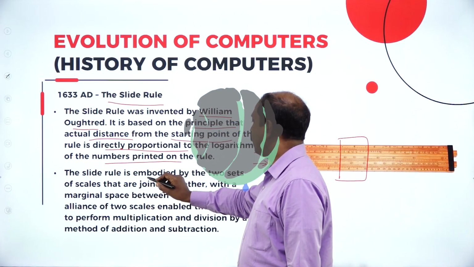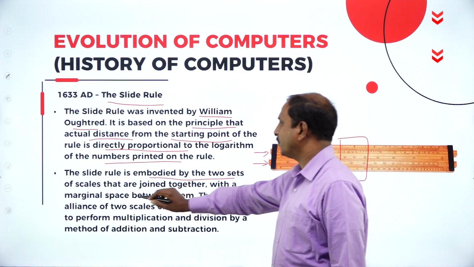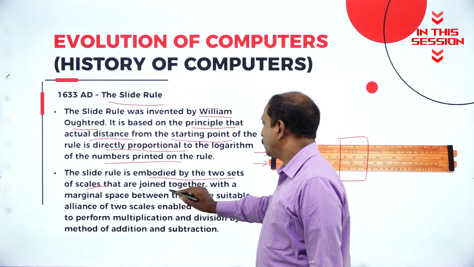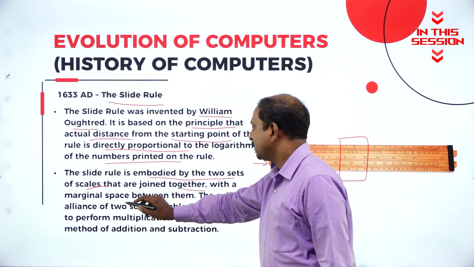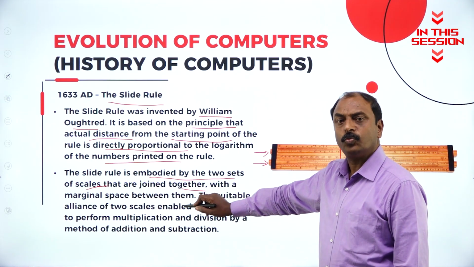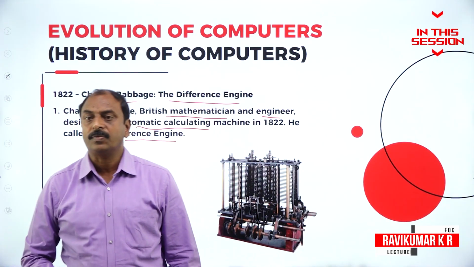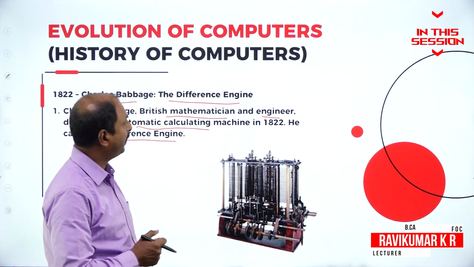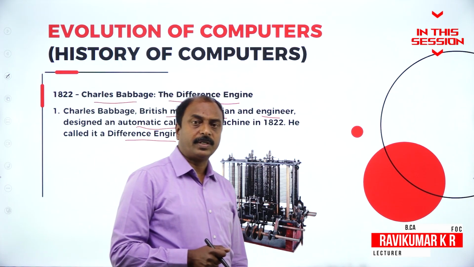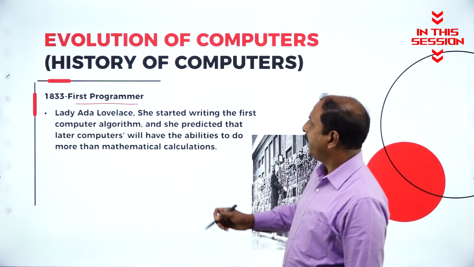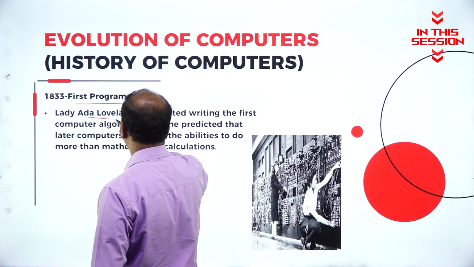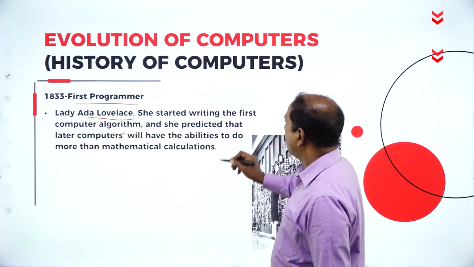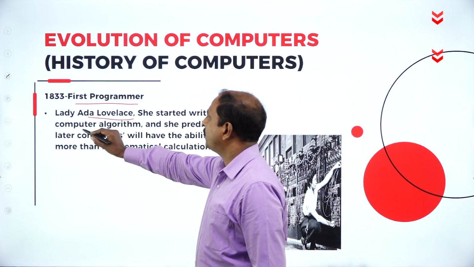The slide rule is embodied by the two sets of scales that are joined together with a marginal space between them. That is for movement. A very famous name in the field of computer science is Charles Babbage, and we call him the father of the modern computer. Lady Ada Lovelace started writing the first computer algorithm.